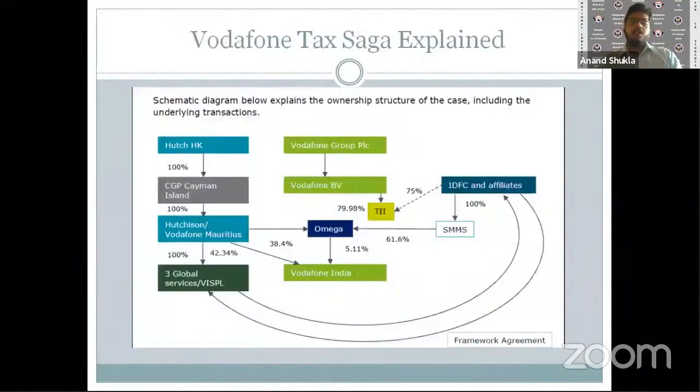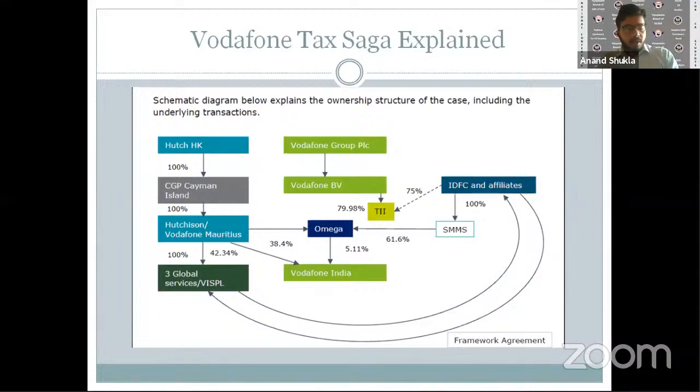Now, towards the end, I'll briefly touch upon the Vodafone tax saga, which was a matter of concern over the last few years. In this case, Hutchison Telecom International and its subsidiary CGP Limited had a substantial share in Vodafone, rather Hutchison Essar Limited in India.